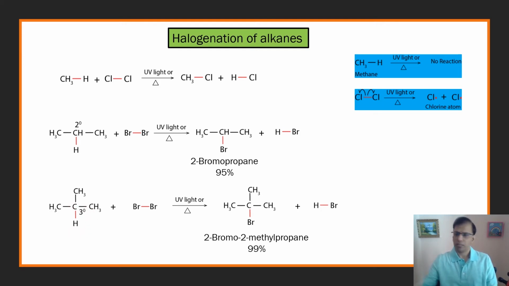So I've made a model of tertiary butane right here. You can see you have the 3 methyl groups, 1, 2, 3 methyl groups right here, and then this is the hydrogen.